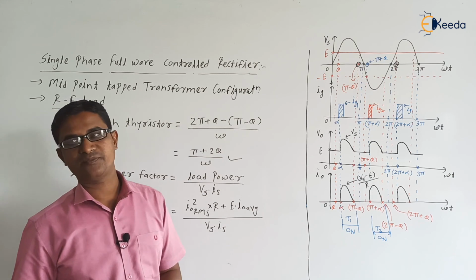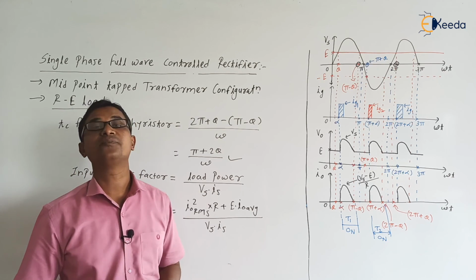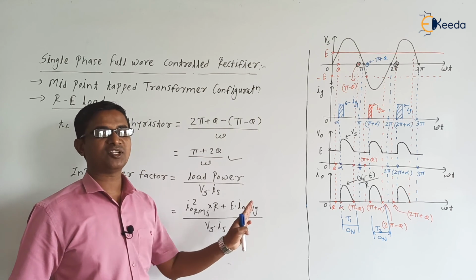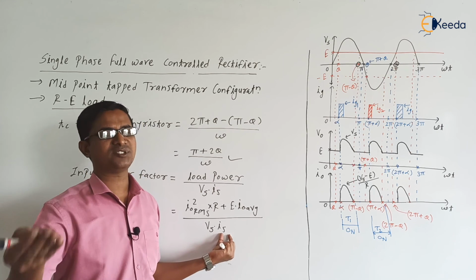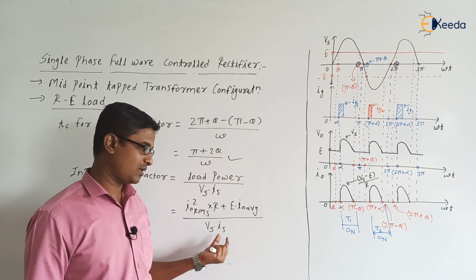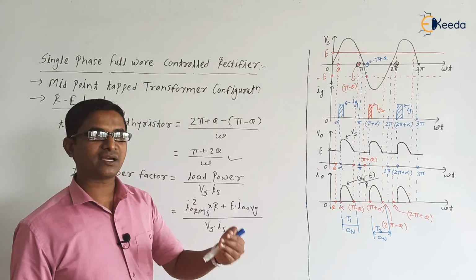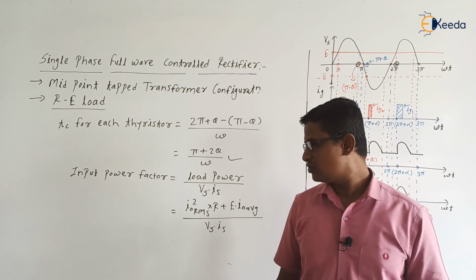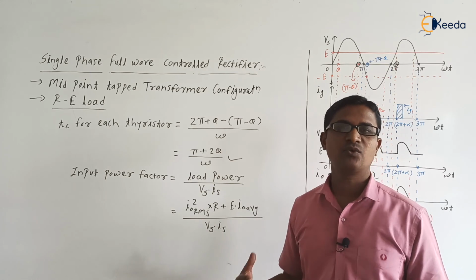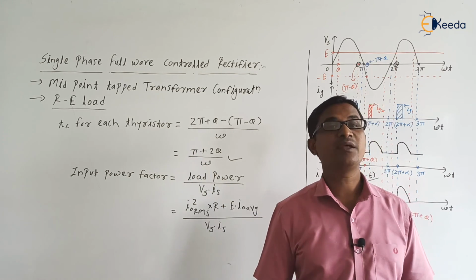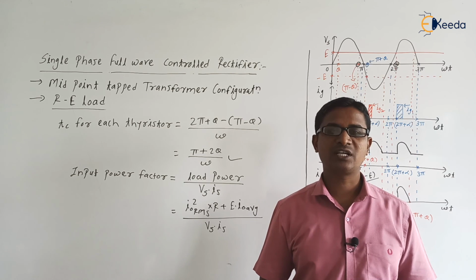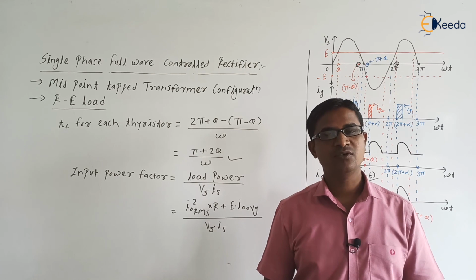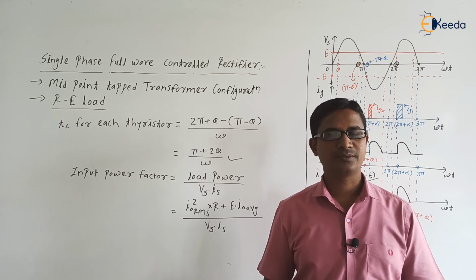If you check the circuit operation, this Is will be same as the load RMS value, that is the load current RMS value, I0 RMS, okay. So you can replace this Is with I0 RMS as well. Vs is the RMS value of the supply voltage, Is is the RMS value of supply current, but supply current is same as the load current, okay, because at a time only one loop will be active. So that's why Is is equal to I0 RMS, okay. So this is about the derivations of single phase full wave controlled rectifier with RE load. In the next video we are going to discuss the circuit operation for RLE load. Thank you.